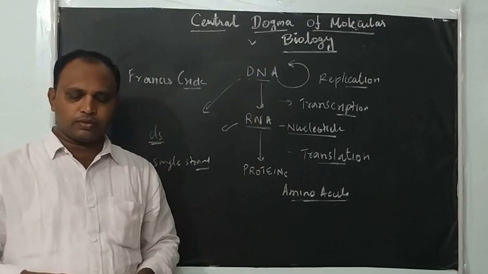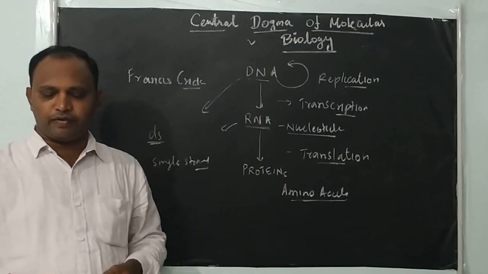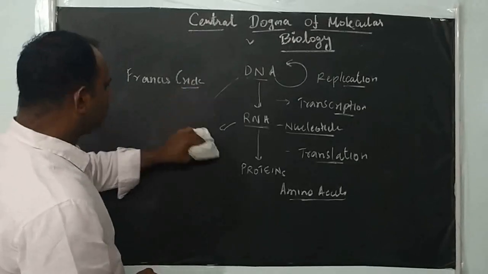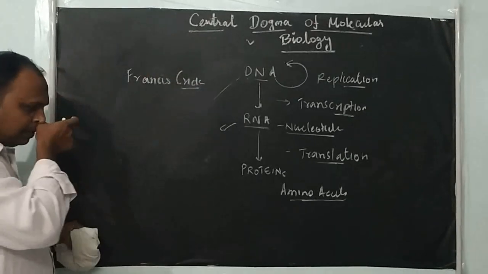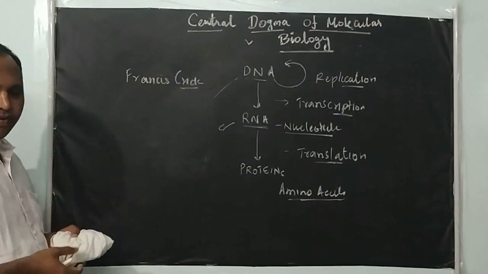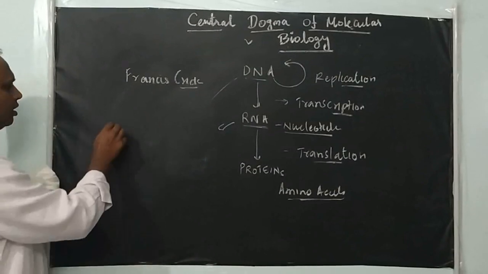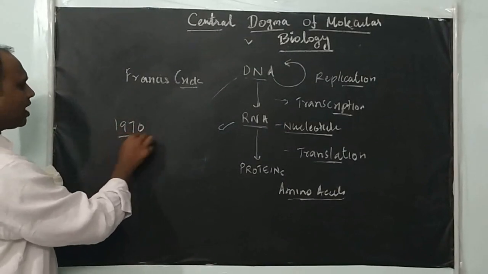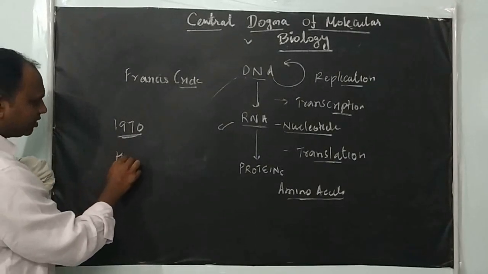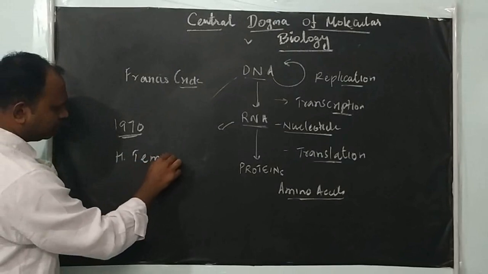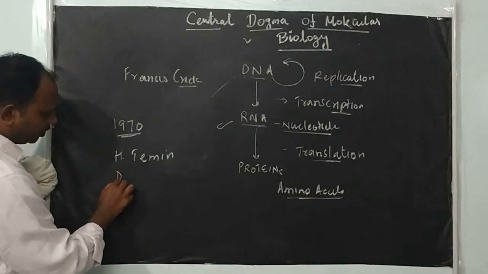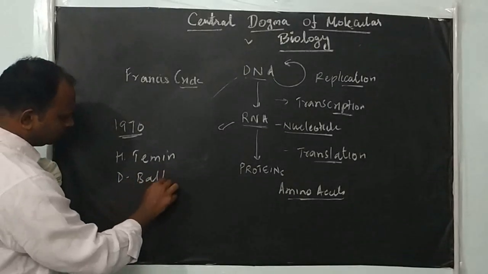And the exception to this one-way flow of information was reported in 1970. Actually the central dogma was given by Francis Crick, but the exception to this central dogma, that is the one-way flow of information, was reported in 1970. Who reported it? There are two scientists. One is H. Temin, and another scientist is D. Baltimore.